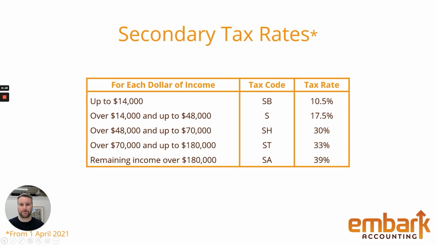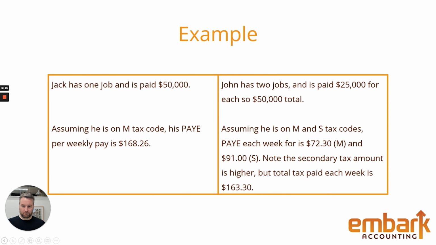So let's look at an example. It's the easiest way to prove our point. Two people, Jack and John, really original accountants, remember. Jack has one job and is paid $50,000. John has two jobs and is paid $25,000 for each, so 50 grand in total. Based on what I've said, they're taxed the same.